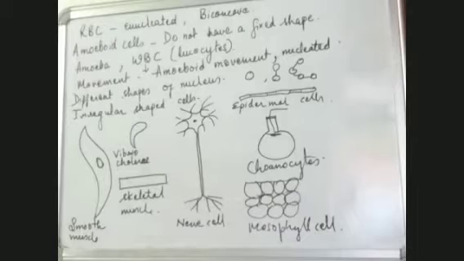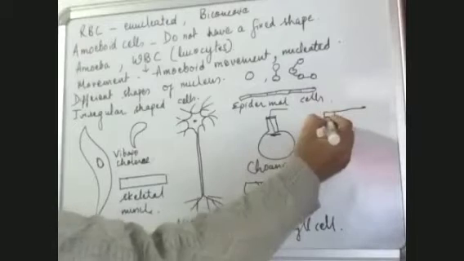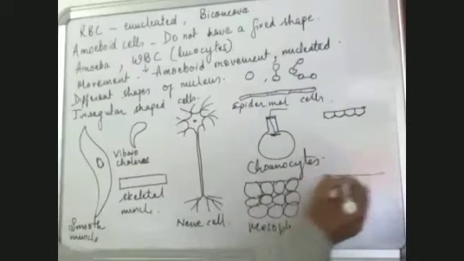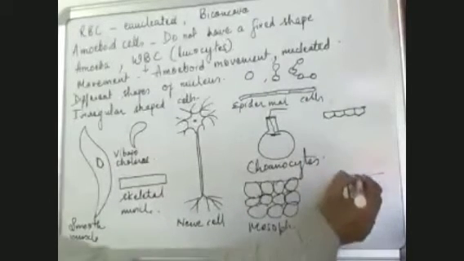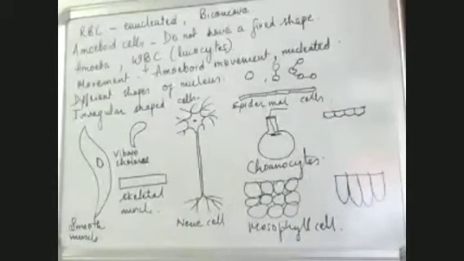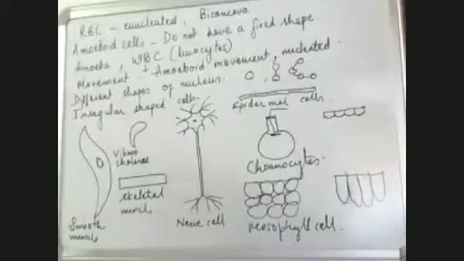Some cells are like column. Some cells are like cube. So cuboidal, columnar. So we have these different shapes of cells which are seen, and on the basis of their shape they are given name. They may have nucleus or they may not have nucleus. So this is how the cells are of different shapes. We find it in the body of the organisms.